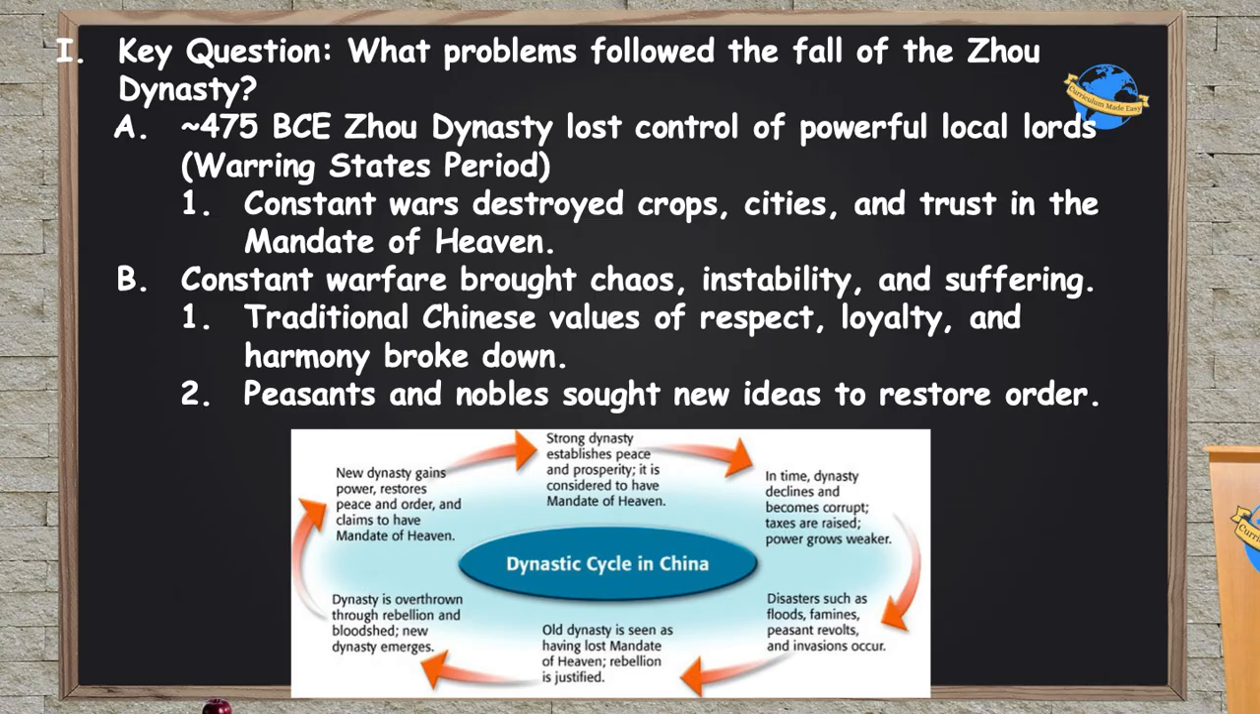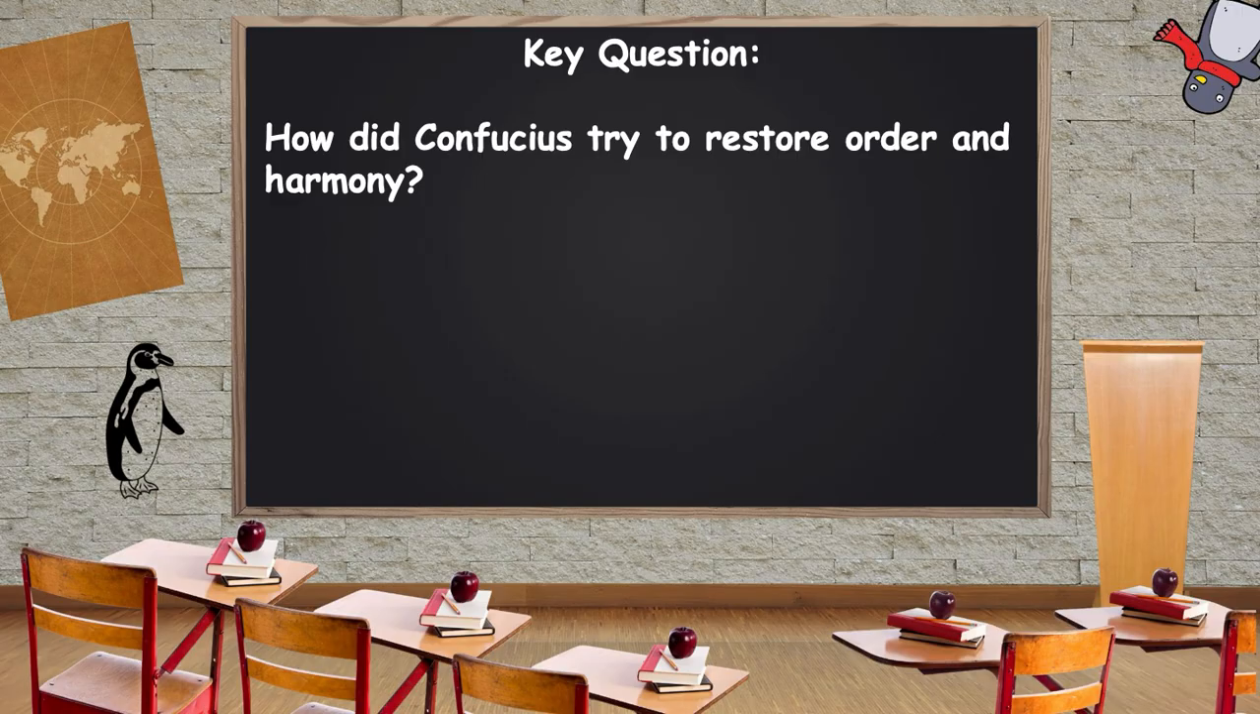Traditional Chinese values of respect, loyalty, and harmony began to break down, and peasants and nobles sought new ways to restore order because the emperor just couldn't do it anymore. This leads to the birth of a philosophy known as Confucianism. So let's take a look at how Confucius tried to restore order and harmony in China.